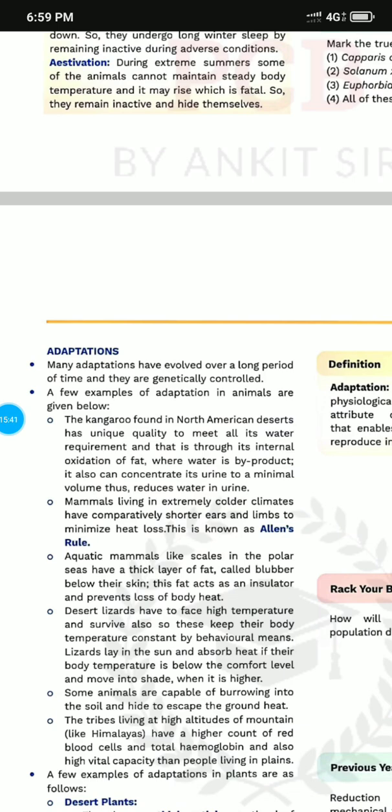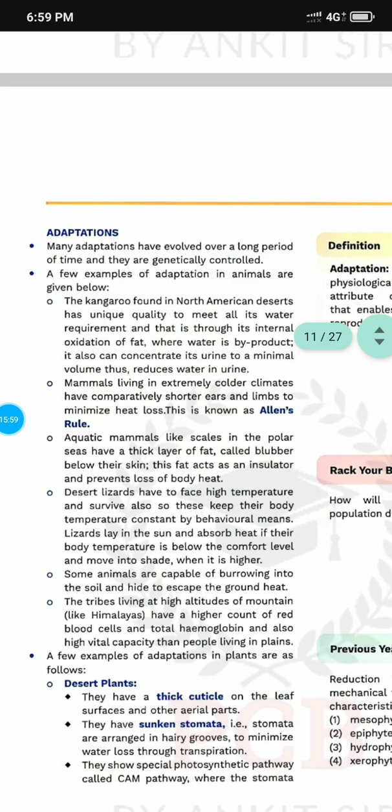So it creates a type of adaptation by removing a very small amount of urine. Mammals living in extremely cold climates have comparatively shorter ears and limbs so that their heat loss will be less. This rule is called Allen's rule. So sometimes the question will come, what is Allen's rule? Aquatic mammals like seals in the polar seas have a thick layer of fat called blubber below the skin. This fat acts as an insulator, like a blanket, so that it prevents the loss of body heat. So like this, many animals use different adaptation techniques.